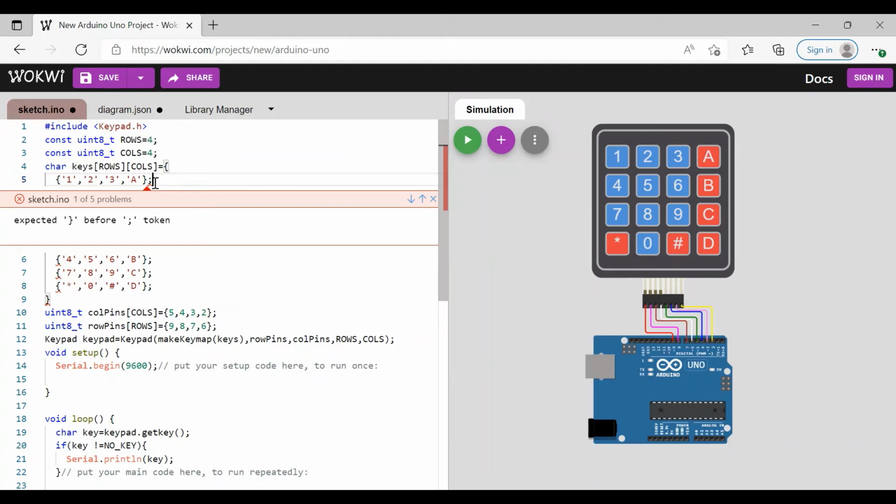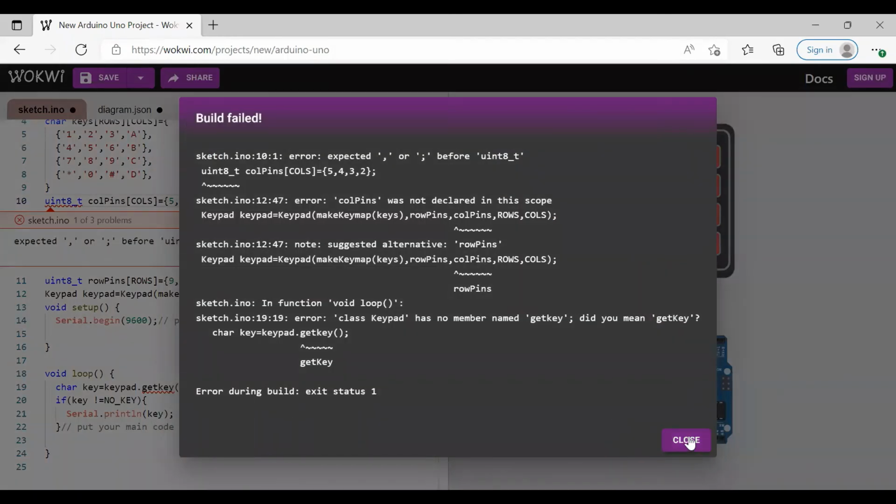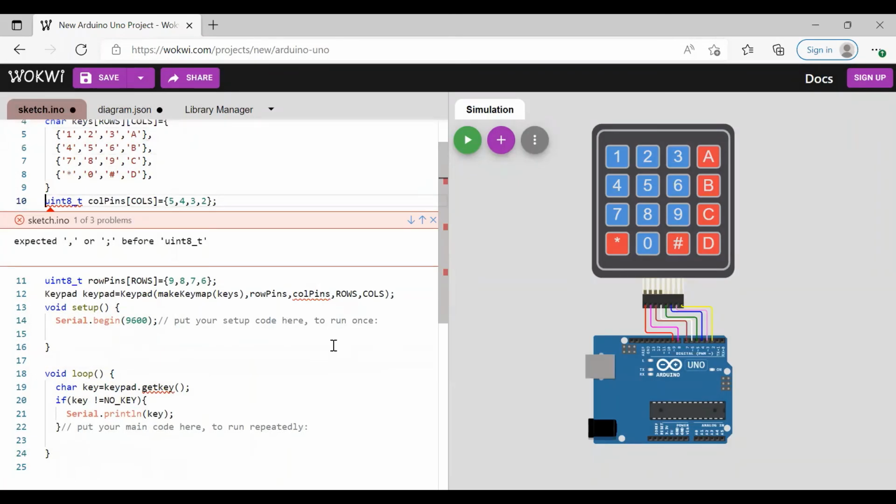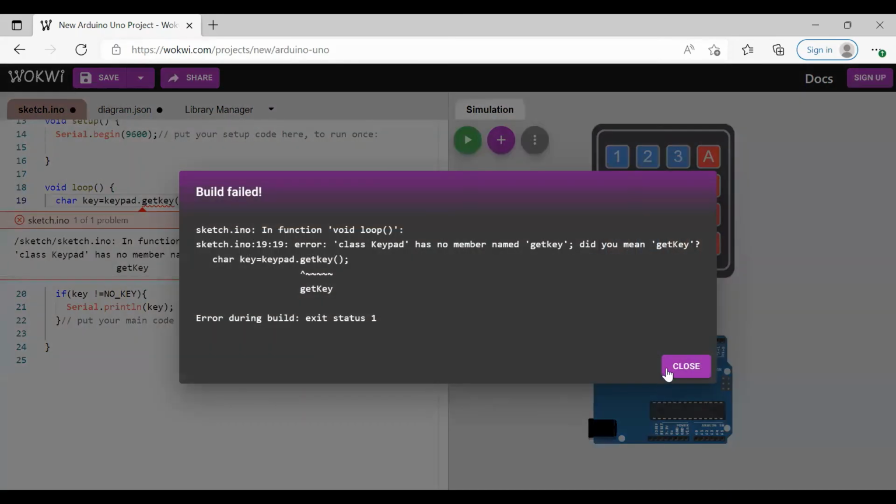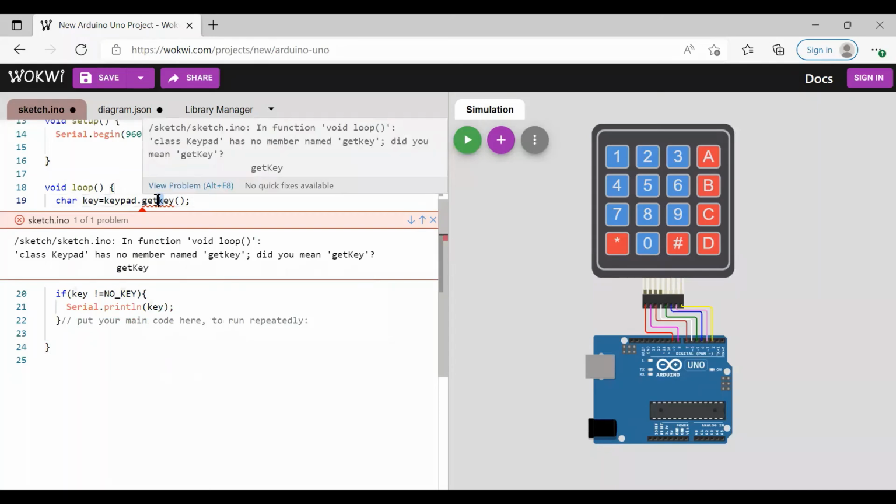So we have to put commas, because it is the initialization of rows and columns. So let us start the simulation. And then here we have to end with the semicolon. Get the key, K is the capital letter.